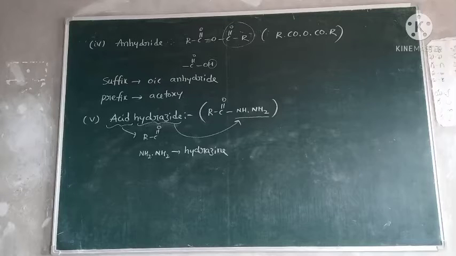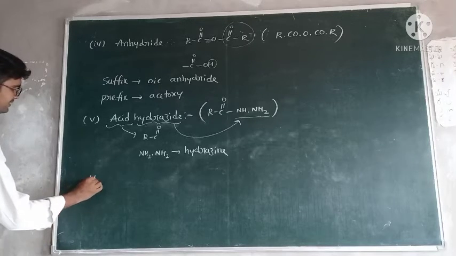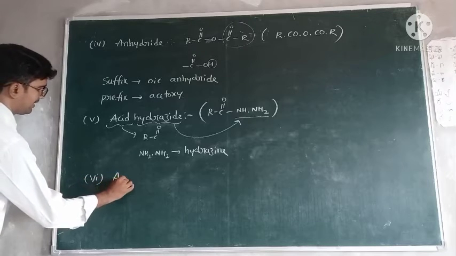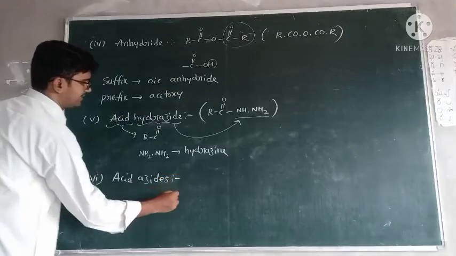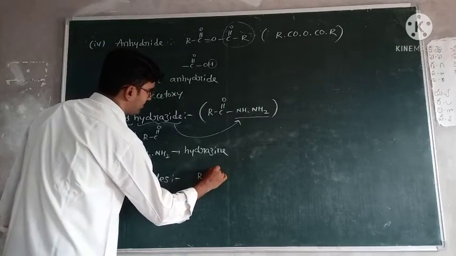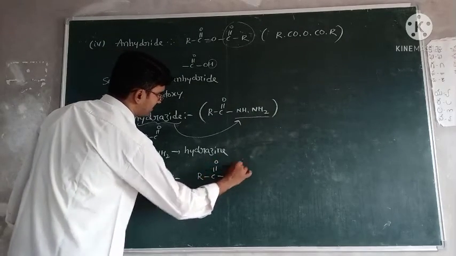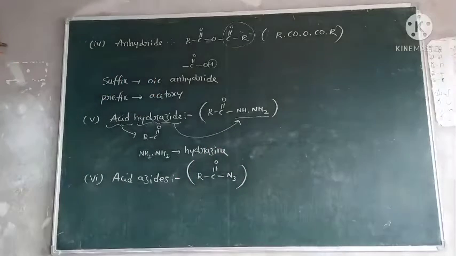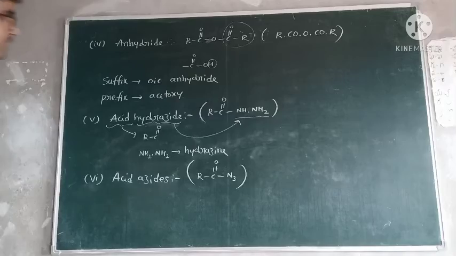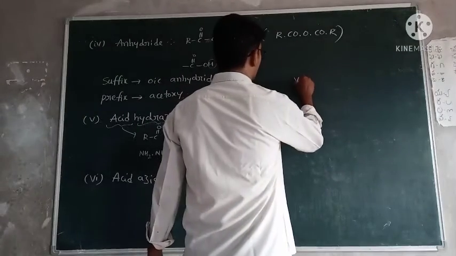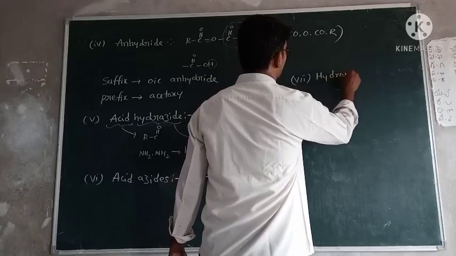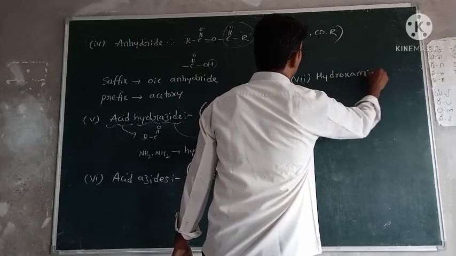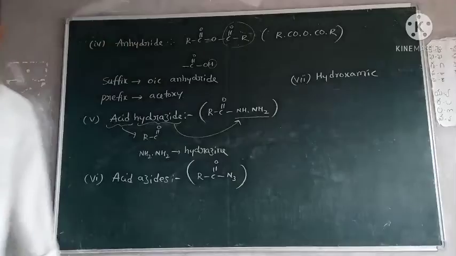Okay, this is also a derivative of carboxylic acid. Next, sixth one, acid azides. Acid azides mean RC double bond O, N3 is present in place of OH. Next one, seventh one, hydroxamic acids.